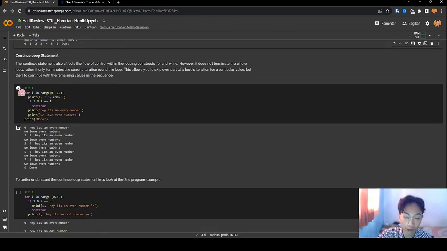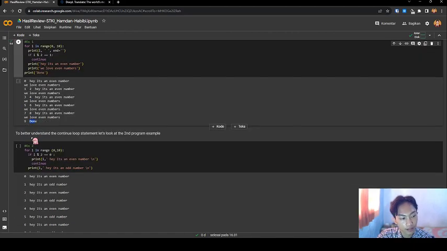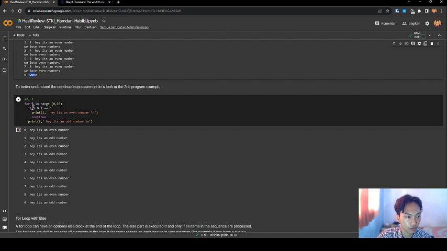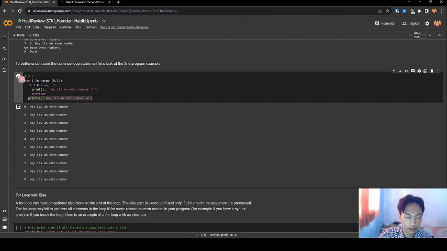For example, if I run this code, this is an even number, not an even number, this is an even number. Next, to better understand the continue statement, let's look at a second program, example 2: for E in range 0, 10, if E modulus 2 equals 0, print E, this is an even number. If not, print odd number. This executes, and the continue does not. Let's see, if I run this, even number, odd number.